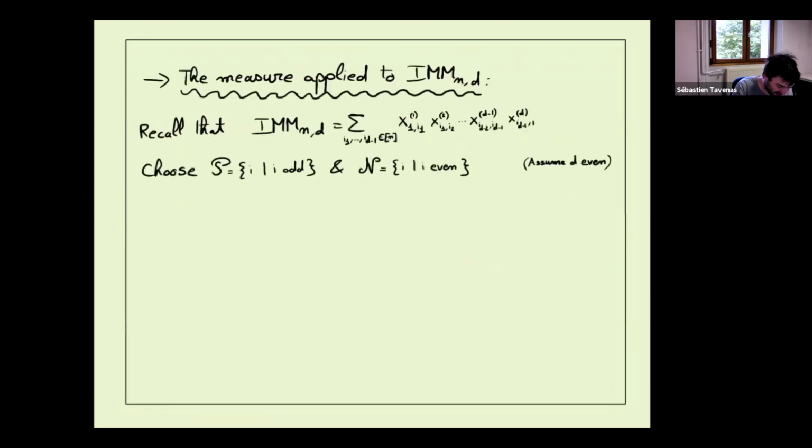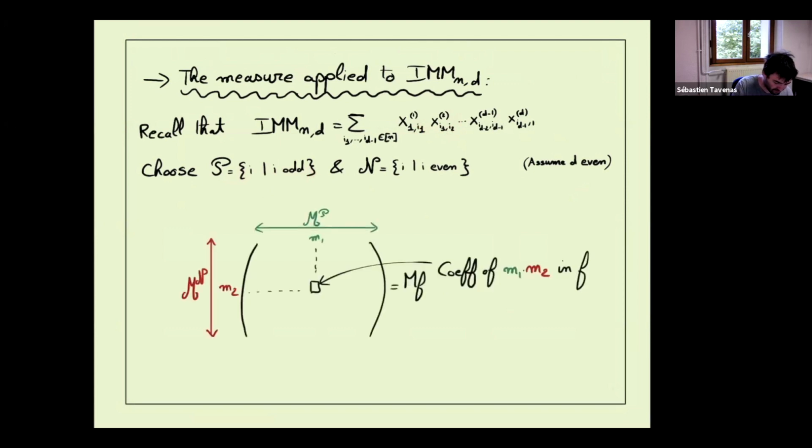So if we want to look at IMM, you recall we take this polynomial. Each time, the column corresponding to I1 has to coincide with the row I1 of the second matrix, and so on. The column I2 has to coincide with the row I2 of the third matrix, and so on. And so we take the measure with a partition: let's take the odd indices and the even indices.